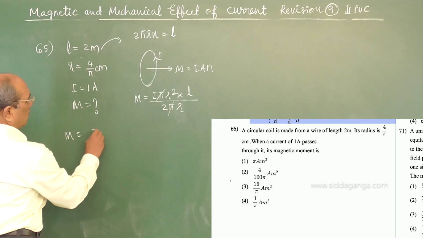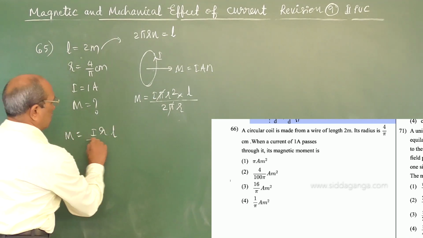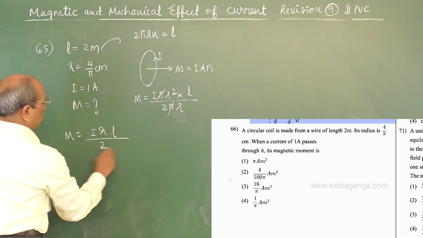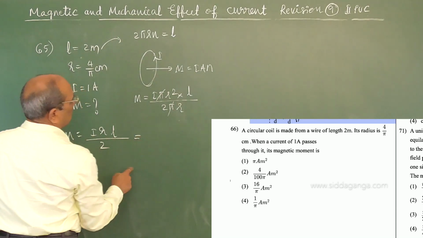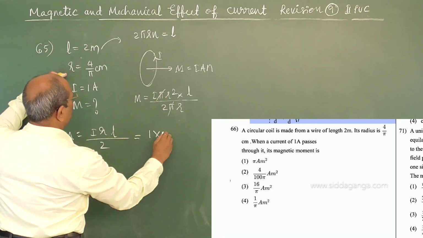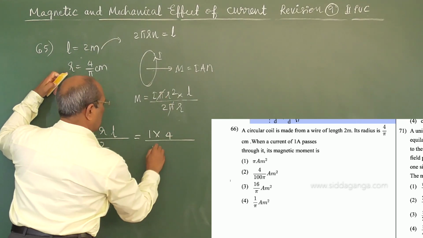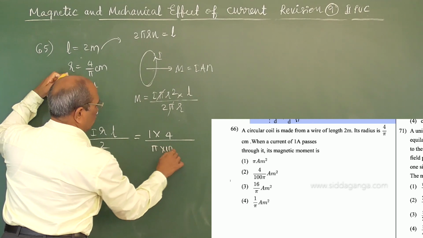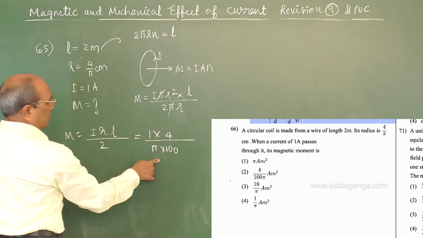M is equal to I into R L upon 2. So the pi gets cancelled. I is 1 ampere, radius is 4 by pi into 100, because I convert centimeter to meter.